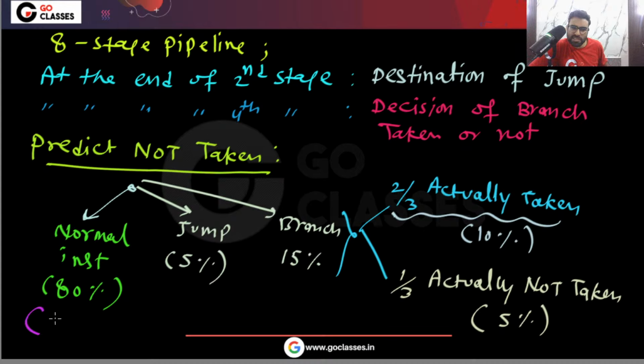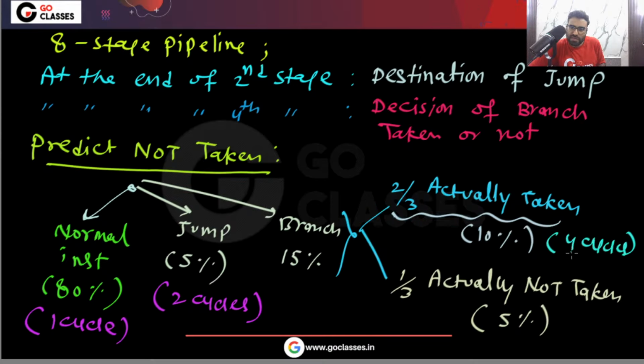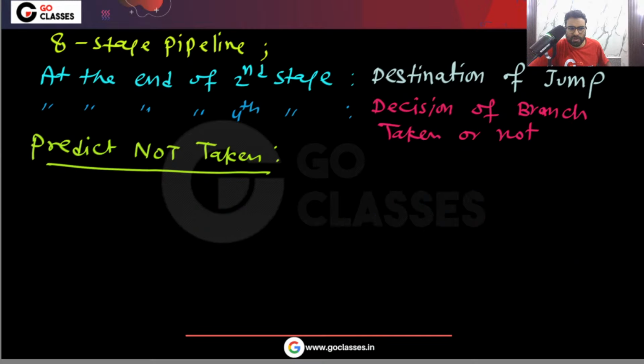For a normal instruction, it takes 1 cycle. For a jump instruction, we have already seen 2 cycles overall, including 1 wasted cycle. Branches which are actually taken will take 4 cycles, including three wasted cycles, and branches which are actually not taken will take one cycle. Now you can solve this question very easily, right? So finally, what will be the answer?